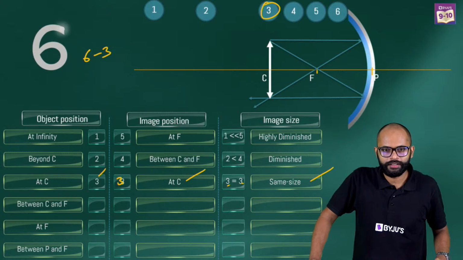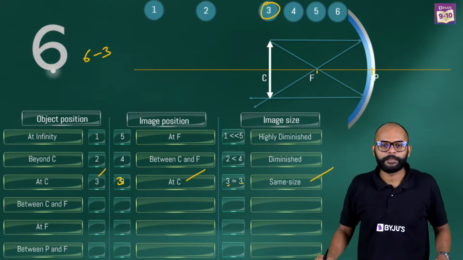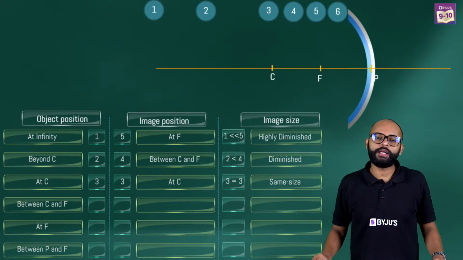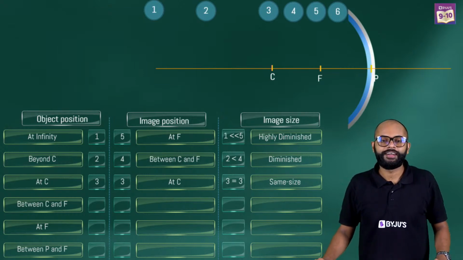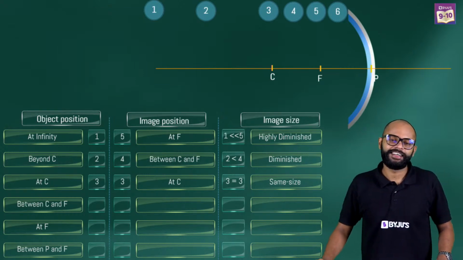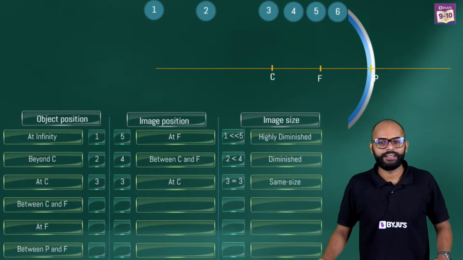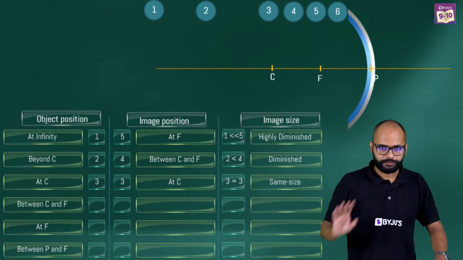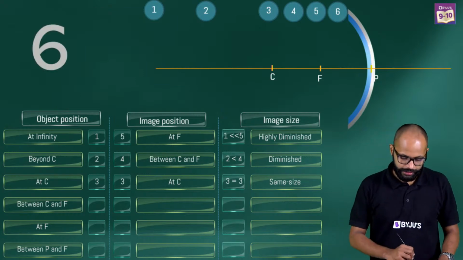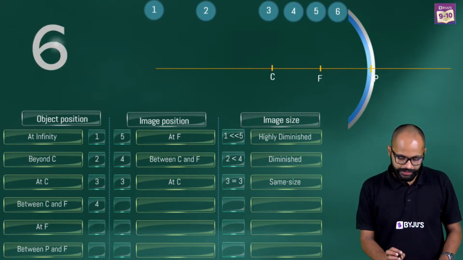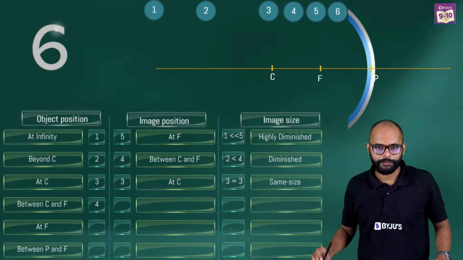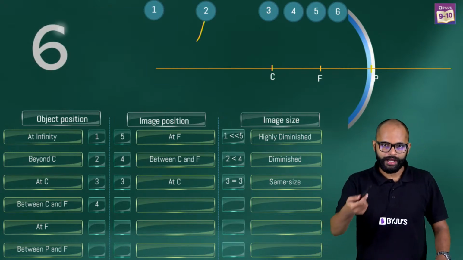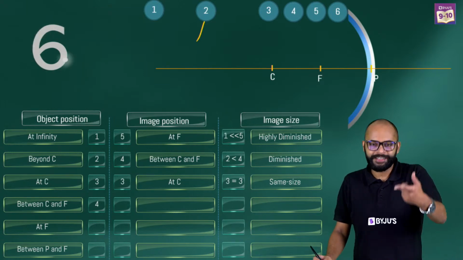Okay. Let's see. Between C and F. Acha, what is the number for between C and F? Parth, doubt pucho beta. It's 4, right? Alright. So you are saying it's 4. Okay. Between C and F, the number is 4. Correct. Ashish, it's not 2. 2 is beyond C. Parth, ask the doubt. Don't just say doubt.